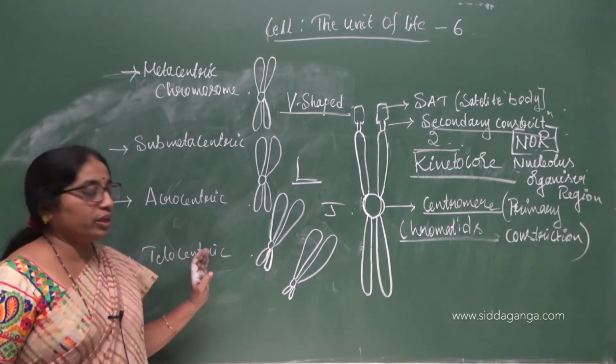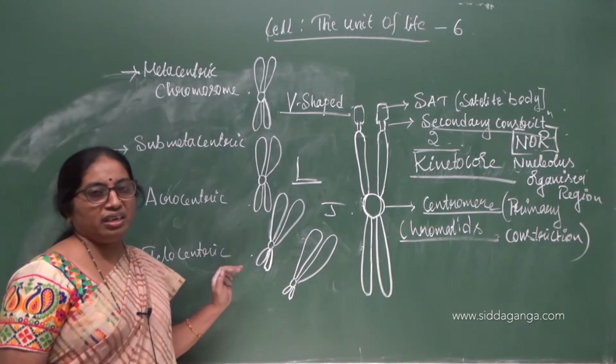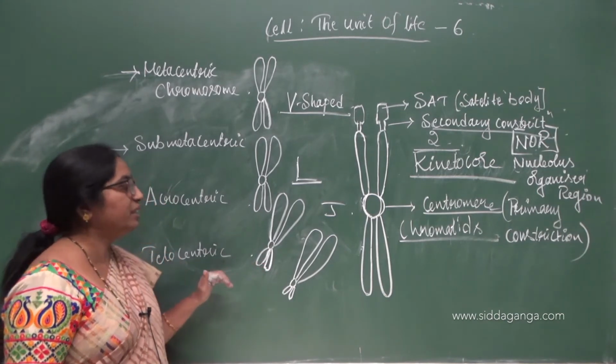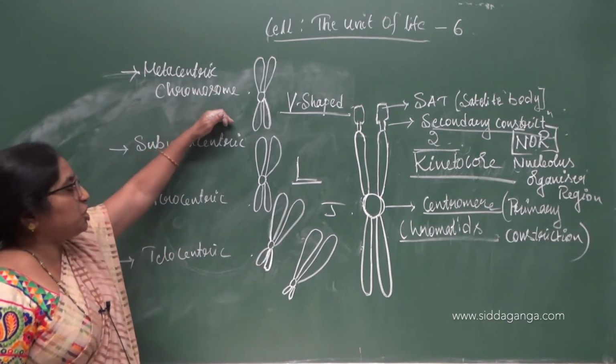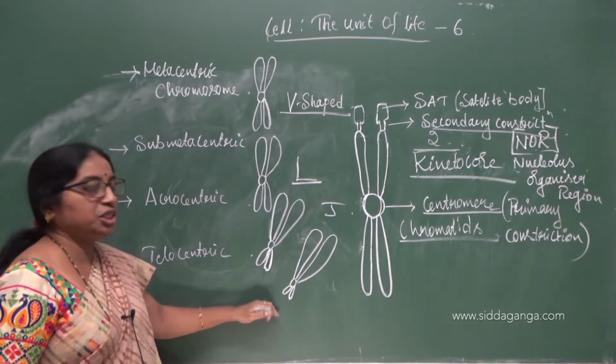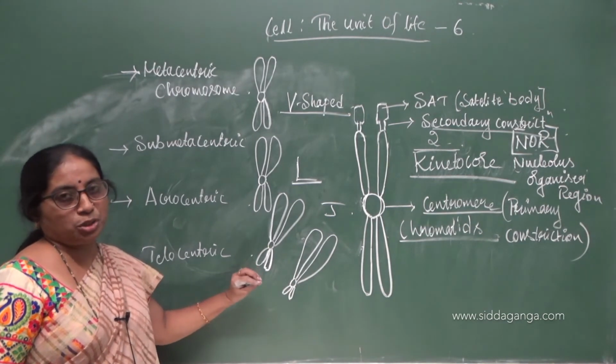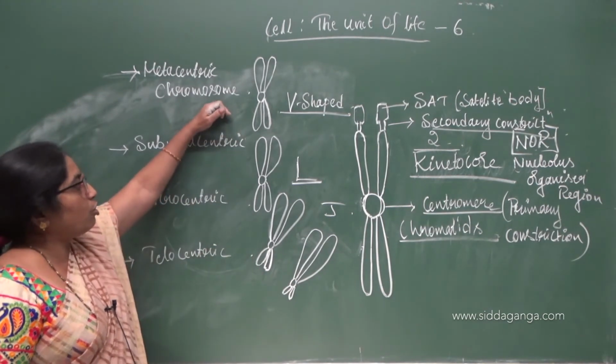All these different positions of the centromere can be seen in different stages of the cell division. So, metacentric, submetacentric, acrocentric and telocentric chromosomes. Based on the position of the centromere, the chromosomes are of four types.